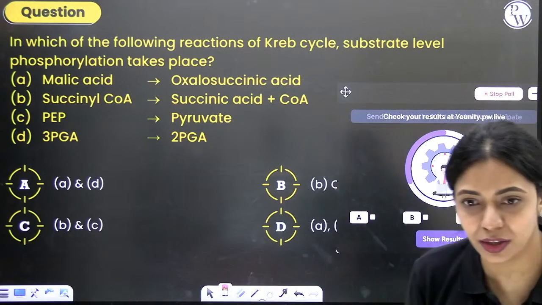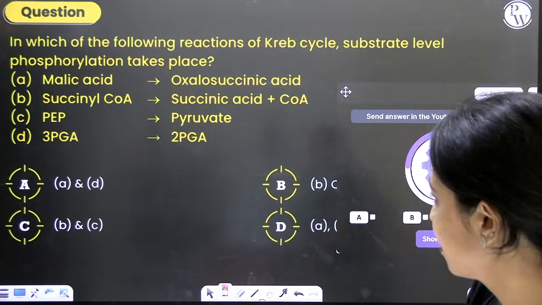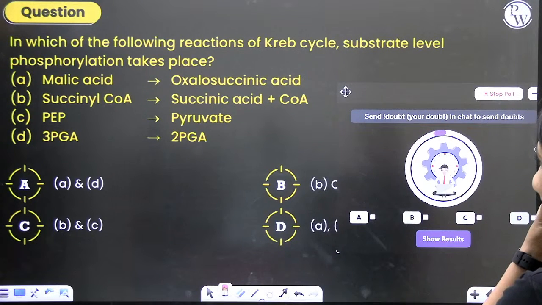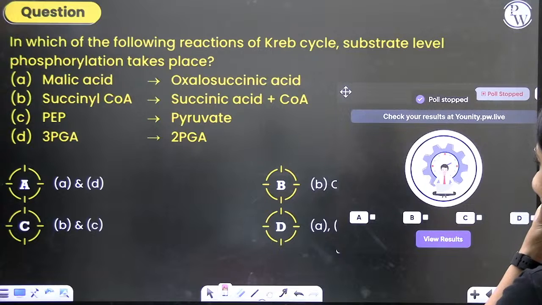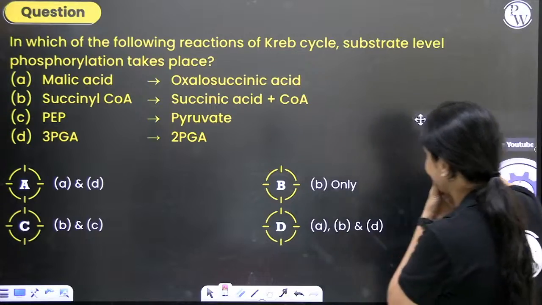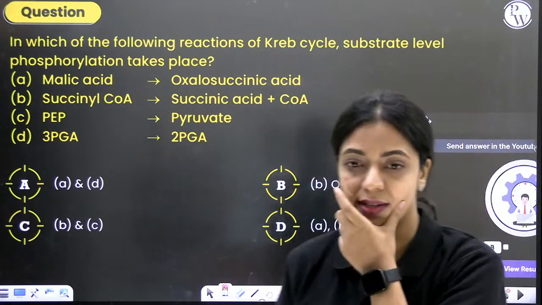Oh, but you still got it wrong. Who's saying B? Yeah, option B is the correct answer.